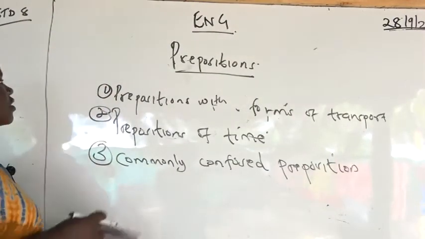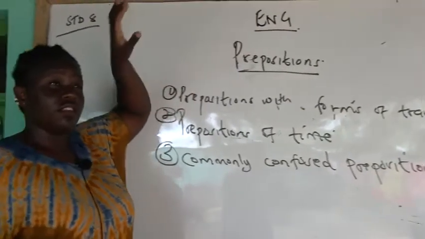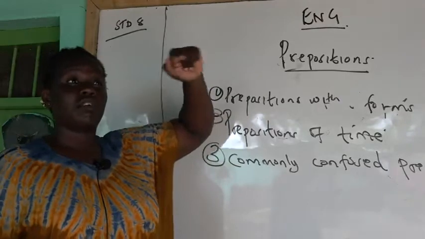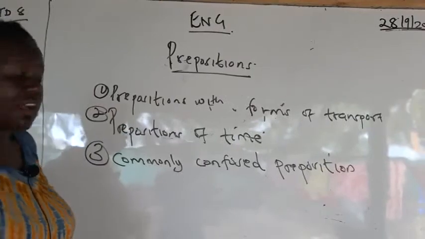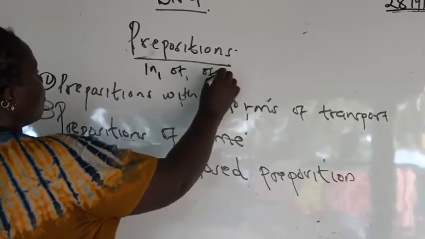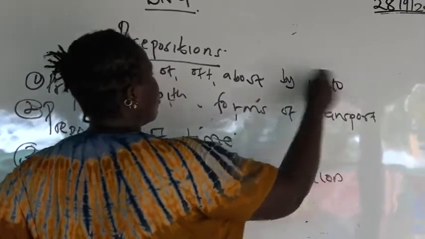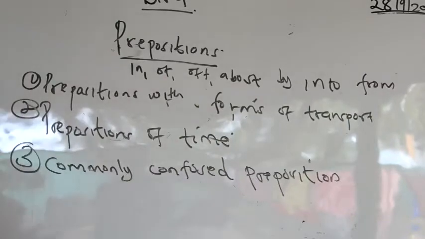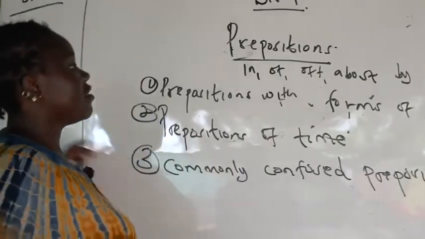Now, we are going to begin with prepositions of forms of transport. So the topic is prepositions. What is a preposition? A preposition is a word that shows the position of something. It can be the position of a noun or a pronoun in relation to another word in a sentence. Examples of prepositions you can have are in, of, off, about, by, into, from. All are prepositions, but how they are used in a sentence is different.